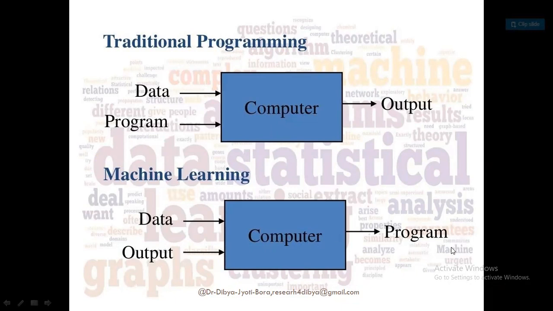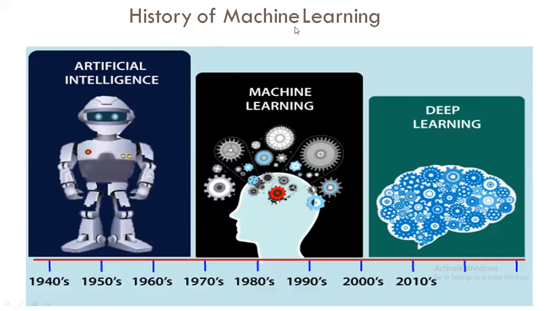If you see the history of machine learning, this is actually the father of all, that is artificial intelligence. Under artificial intelligence, we have machine learning, deep learning, and different other fields. Currently we have Industry 4.0. In Industry 4.0, emerging technologies like the Internet of Things, machine learning, and deep learning are included to speed up the industrial process and the different processes related to industry.